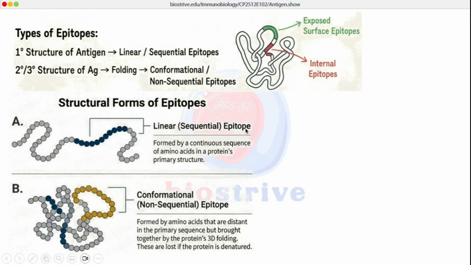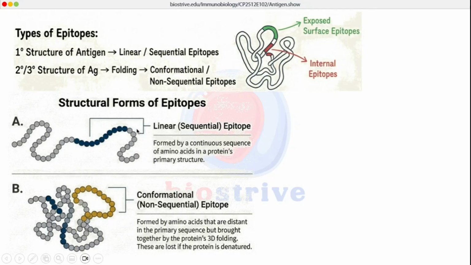If the secondary or tertiary structure is involved, we are including certain hydrophobic interactions, we are including protein folding, and protein folding may bring together different amino acids. For example, an amino acid present on this side may be closer to amino acids present right here in a folded structure of protein.